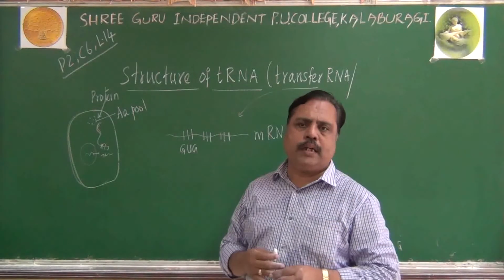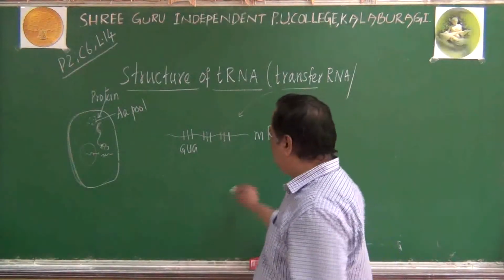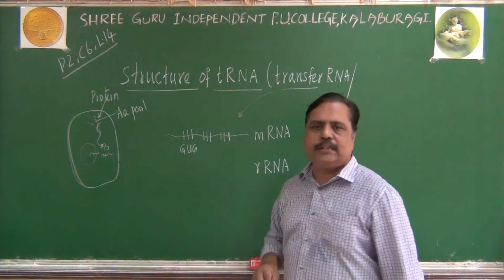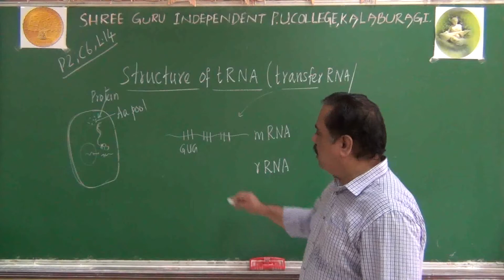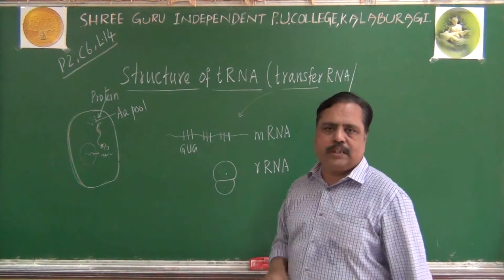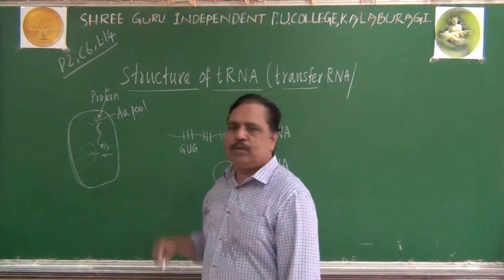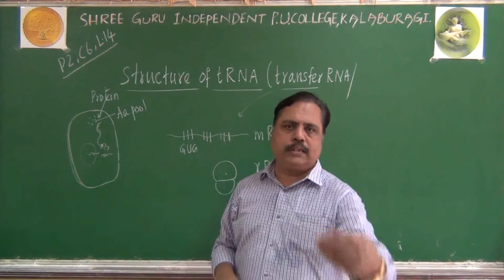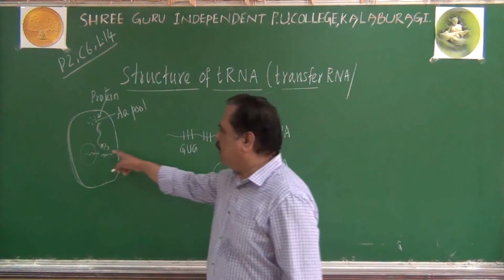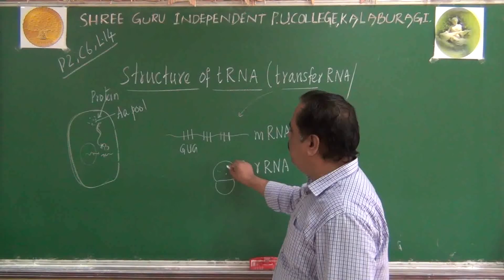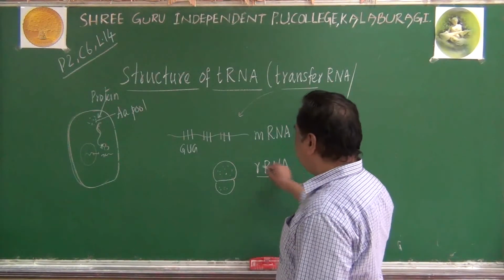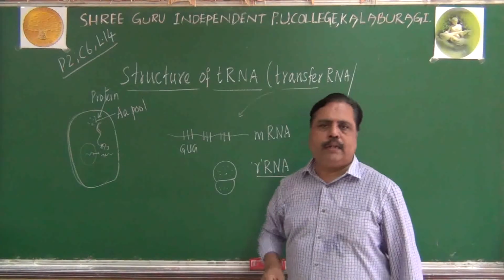There is one more RNA called rRNA. What is the role of that rRNA? Ribosomal RNA is present in the ribosomes of our cells. You studied about ribosomes in the first year also in cell biology. It is a membraneless organelle. That membraneless organelle should be maintained properly. For maintaining that ribosome, we need rRNA, remember.